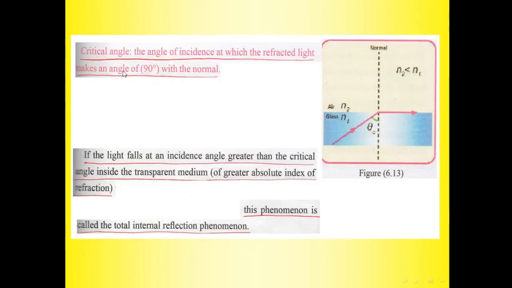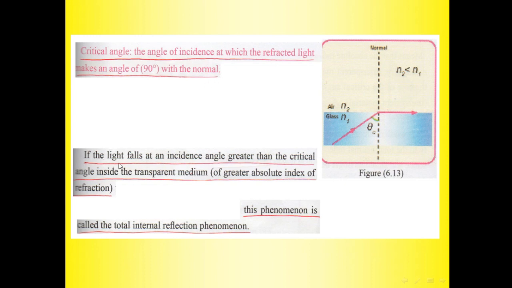So what is the critical angle? This case of critical angle. This is the critical angle, and the angle of refraction is a right angle, 90 degrees. Critical angle: the angle of incidence at which the refracted light makes an angle of 90 degrees with the normal.